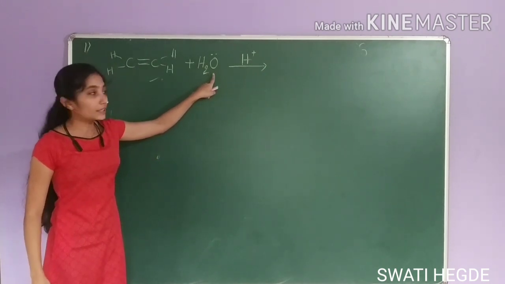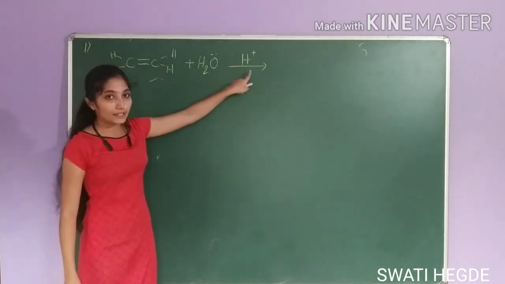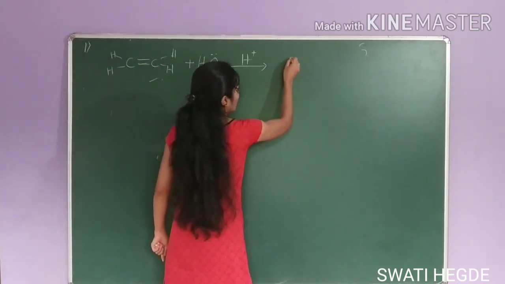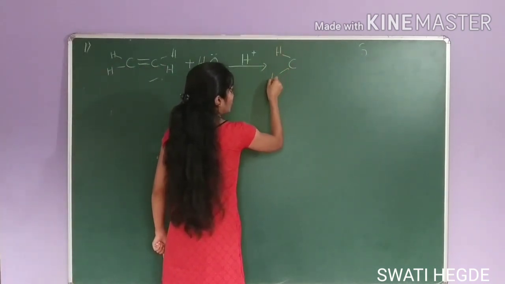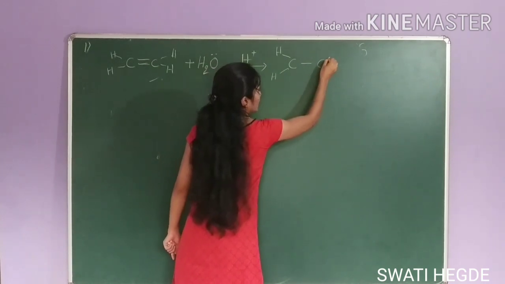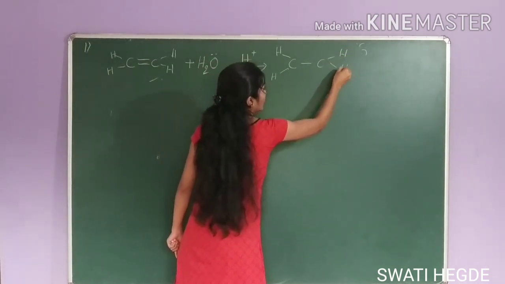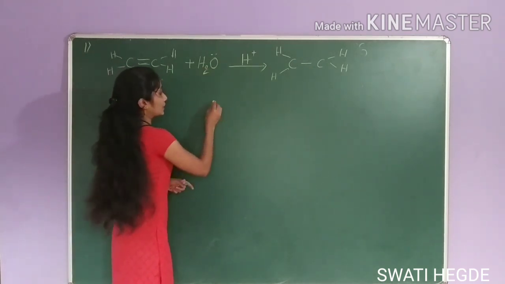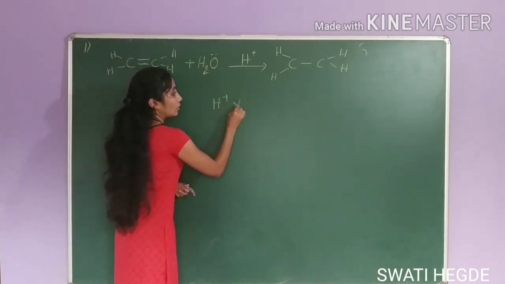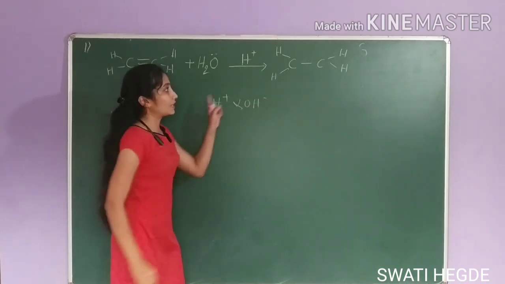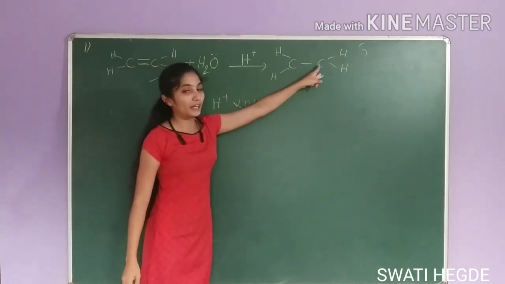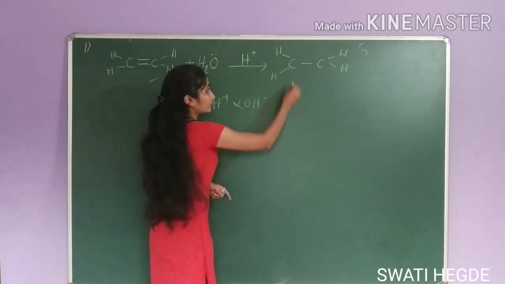Addition of water to alkene in presence of acid catalyst to give alcohol. C, H, H, single bond CH, H. Here H2O will dissociate into H plus and OH minus. H plus will attach to one carbon atom and OH minus will attach to another carbon atom.